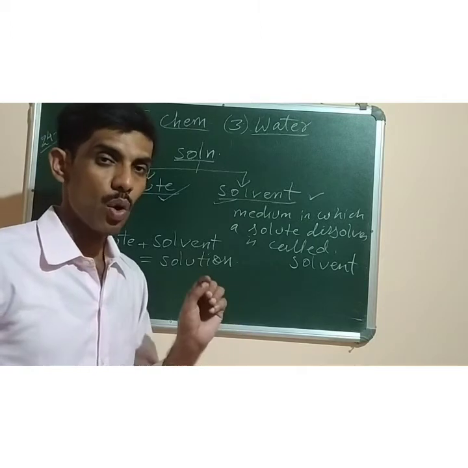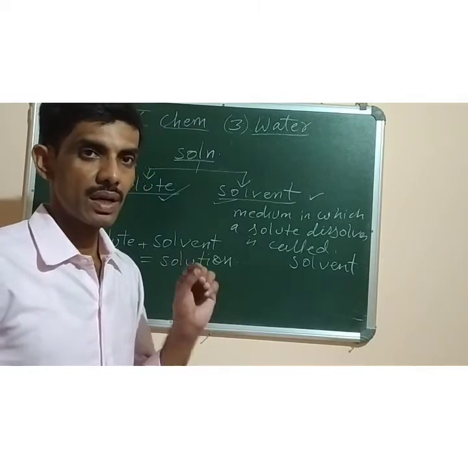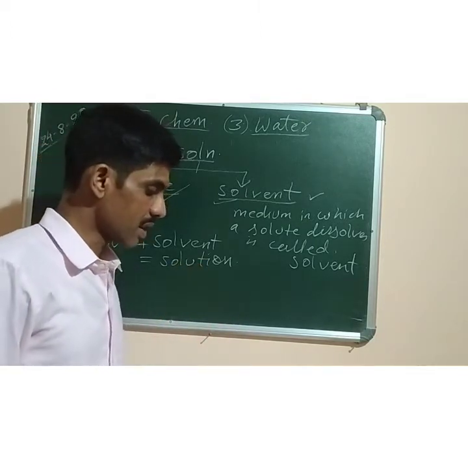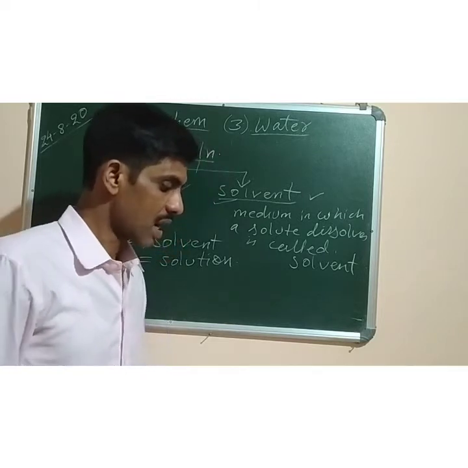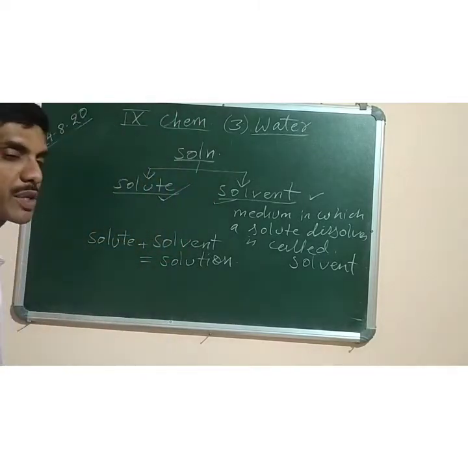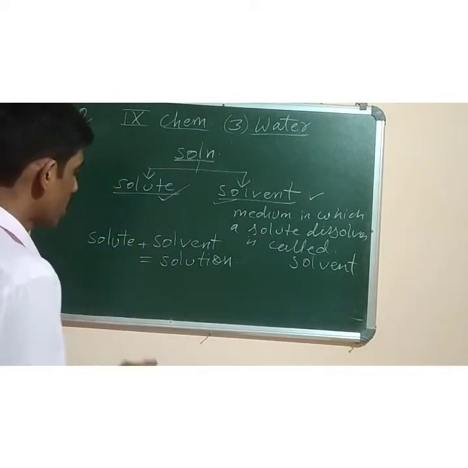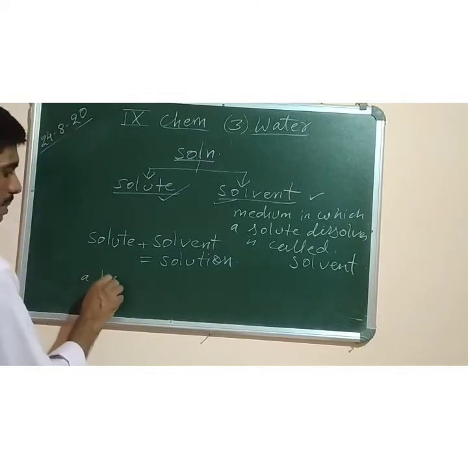A solution is a homogeneous molecular dispersion of one or more substances.